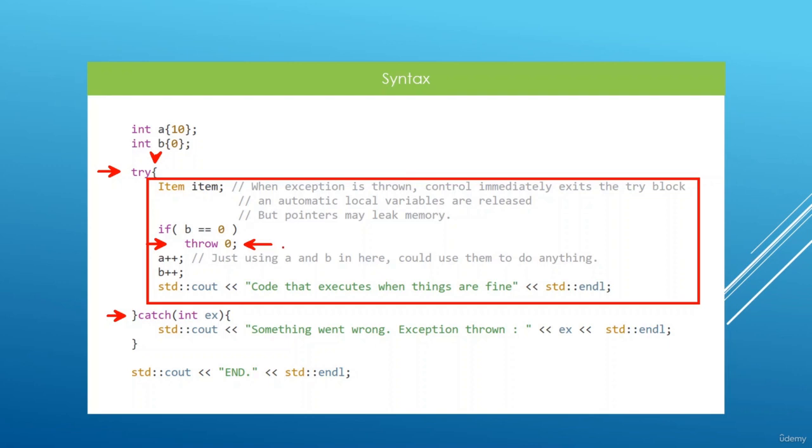Code execution in this block is going to freeze at this line, and we are going to hit our catch block. We're going to hit the parameter here, and we're going to grab it in the body, and we can use it to do whatever we want. So once we throw an exception and we have a catch block, the catch block is going to catch the problem, and we're going to have a chance to fix the problem or do something about the problem in our catch block here. So within these two curly braces, we really have the freedom to do whatever we can to fix the problem that popped up in our try block here. This is the basic working mechanism of exceptions in C++.